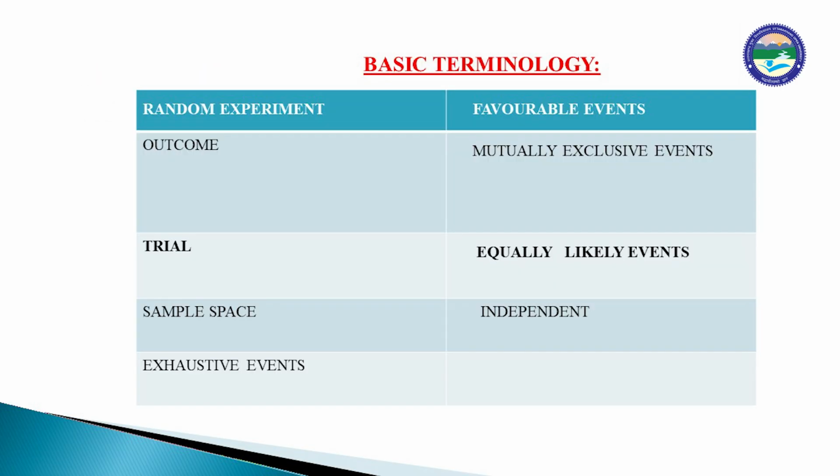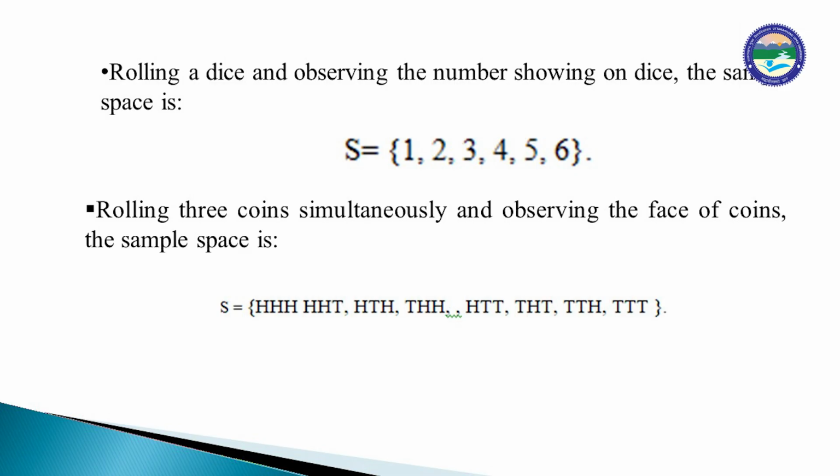Basic terminology: what is a random experiment, what is an outcome, what is a trial, sample space, exhaustive events, favorable events, mutually exclusive events, equally likely events, independent events. Rolling a die and observing the number showing on the die, the sample space is S equal to {1, 2, 3, 4, 5, 6}. If we roll a die, we observe the numbers 1, 2, 3, 4, 5 and 6, and the set of these numbers is called the sample space.